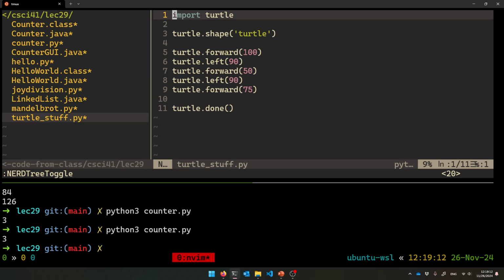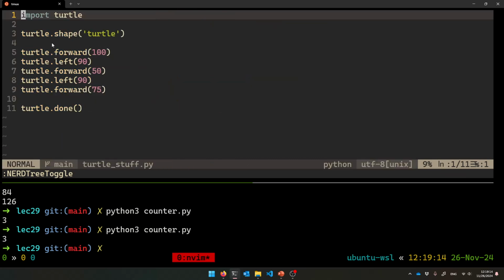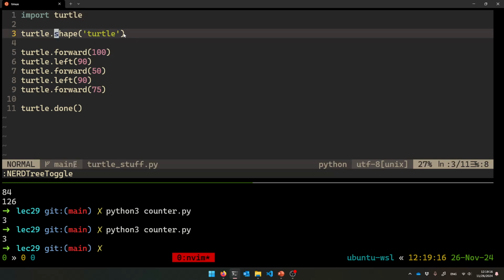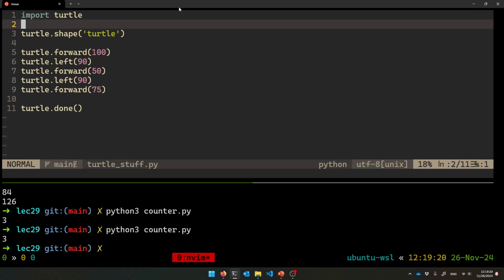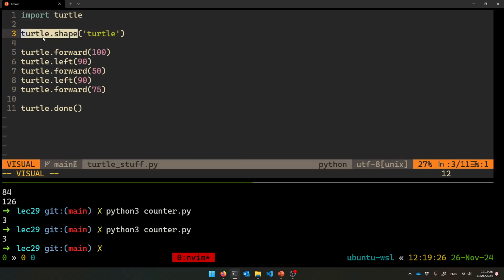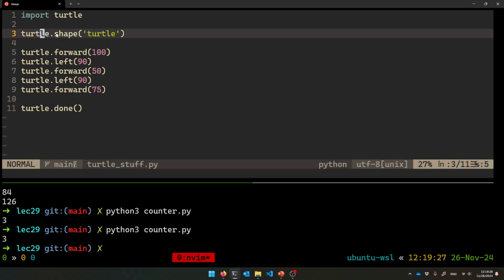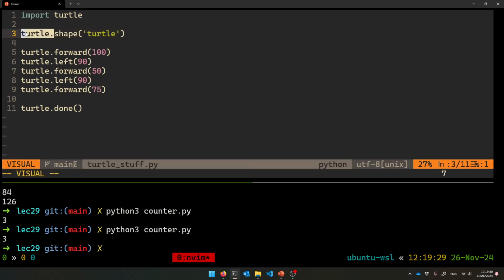Turtle stuff.py. So here's a silly example of drawing a box, I think. So yeah, here's turtle, import turtle we say. And when you include a library in Python, to use the functions inside that library, you have to use the dot. So it's namespaced in a way. I want the shape function inside the turtle library, just in case there was a shape function inside some other library that you've imported. So it's turtle.shape, turtle.forward, turtle.left, turtle.right. And so this one turns the turtle into a turtle.